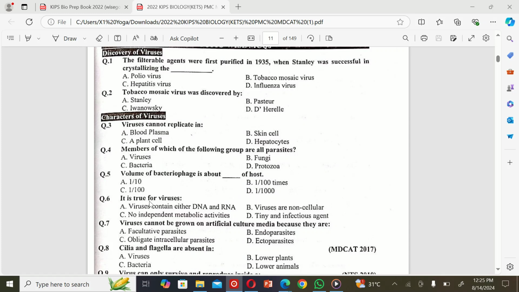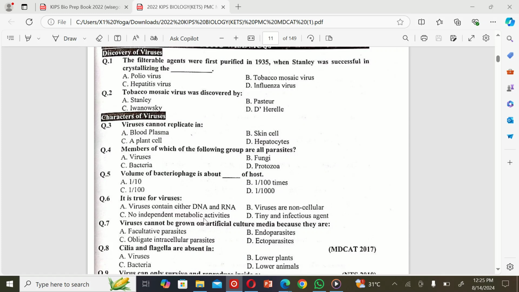The next MCQ is: it is true for viruses. A. Viruses contain either DNA or RNA. B. Viruses are non-cellular. C. No independent metabolic activities. D. Tiny and infectious agents. So the correct option is C.